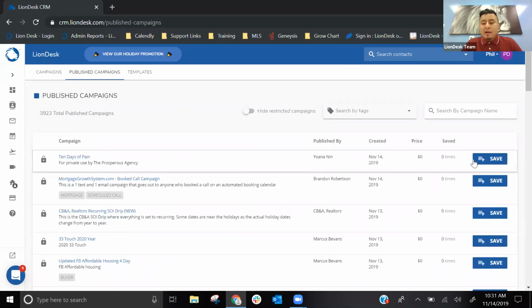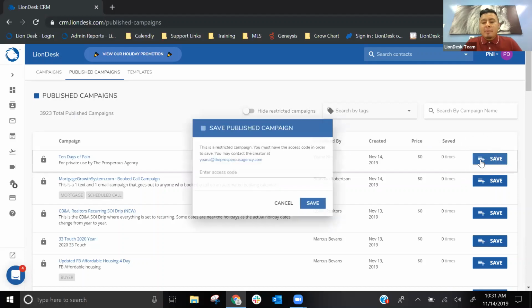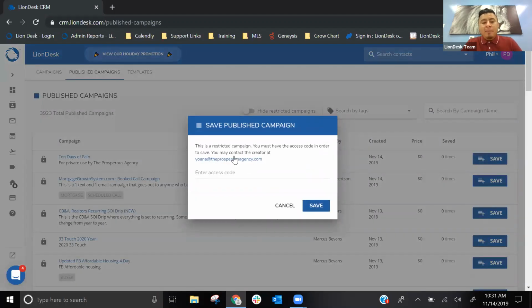And you'll see on the far right, save. So once you click on save, it downloads into your account, and you'll be able to start using that campaign. For any campaigns that are locked, again, this does require a password. So when you click on save, it's going to give you this pop-up window.